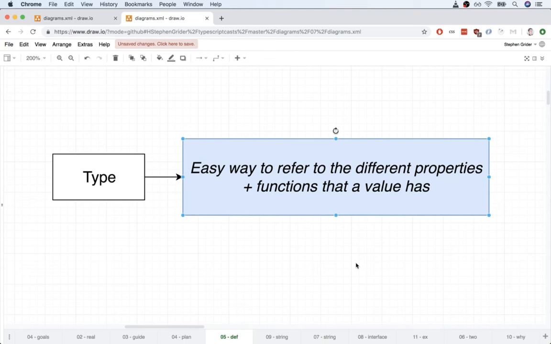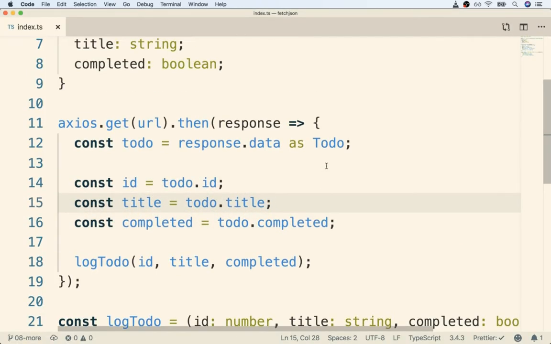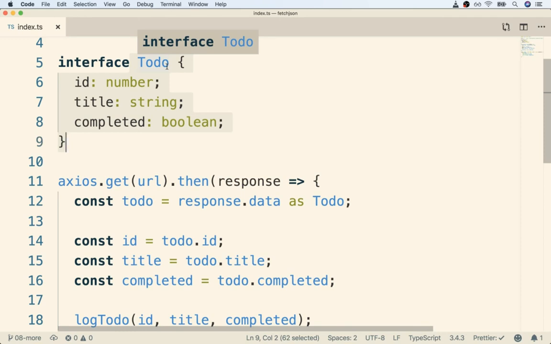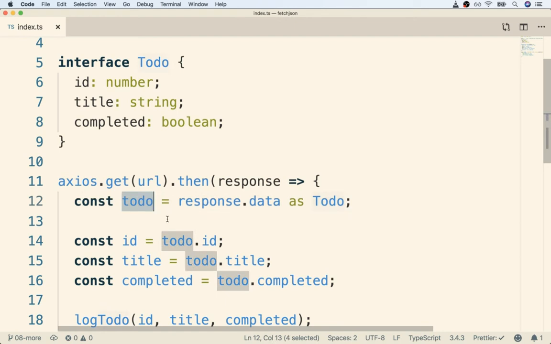While you keep that in mind, I'm going to flip back over to my code editor and take a look at the code that we just wrote a little bit ago. Inside of here, we defined a new type. We said that we had a new type inside of our application called Todo. And a Todo is only ever going to have the properties id, title, and completed. Then down here on line 12, we said that the variable todo was going to refer to an object of type Todo. So that means that the object that this variable refers to is only ever going to have these properties. The TypeScript compiler can use that information.